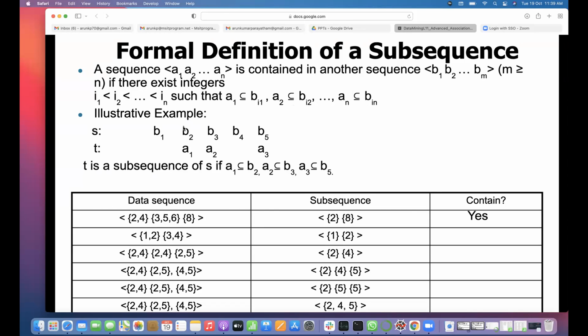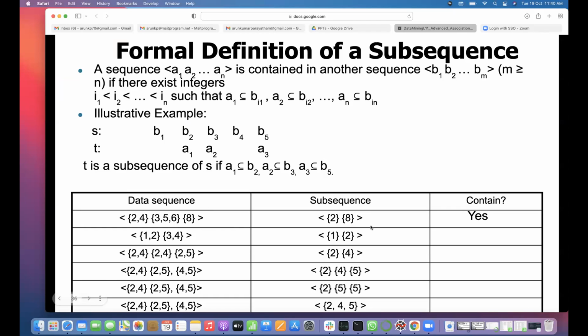So A1 is contained in B2, A2 is contained in B3, and A3 is part of B5. Then we say A1, A2, A3 is in the sequence B1, B2, B3, B5. So T is a subsequence of S if A1 is in B2, A2 is in B3, A3 is in B5. You may miss some of the things, but whatever exists, its superset should be there in the previous sequence.